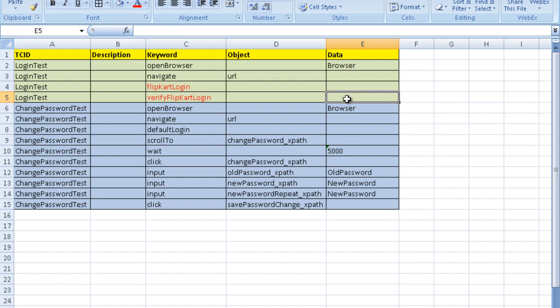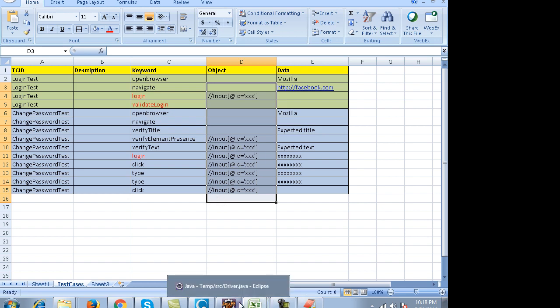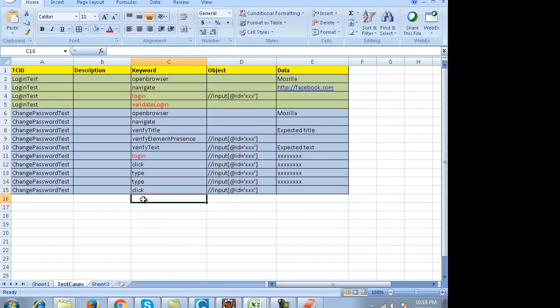Okay, so let us start off with the framework, wherein I will start building the test cases and implementing the keywords and everything. I'll improve my Excel as well along the way. So the first thing is to build the Maven project.